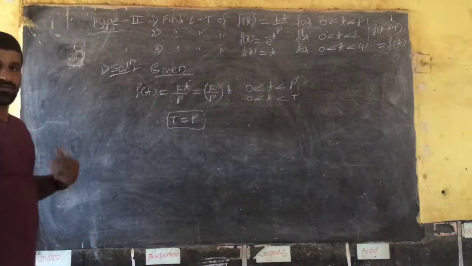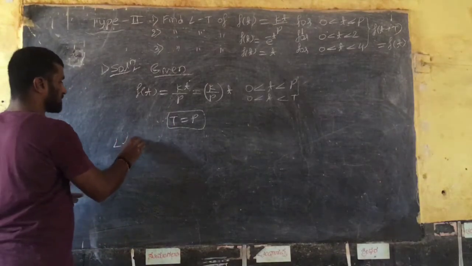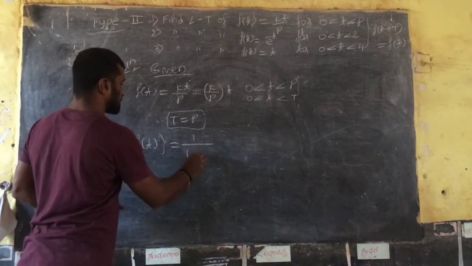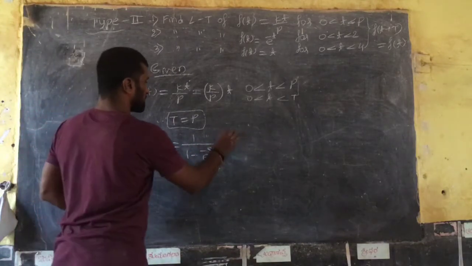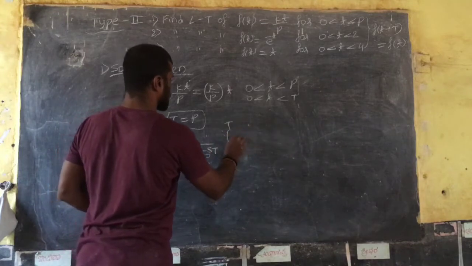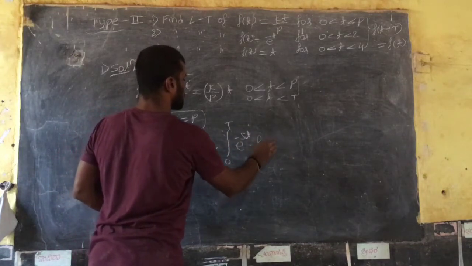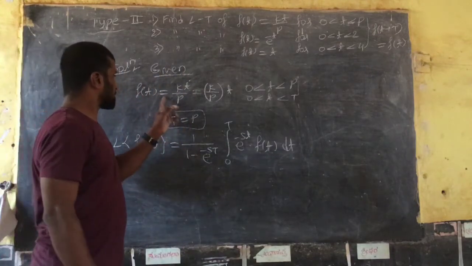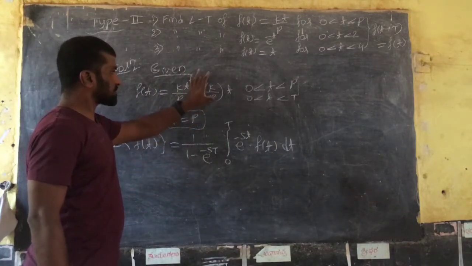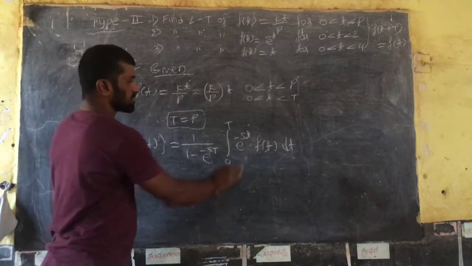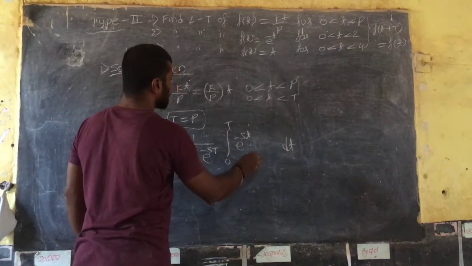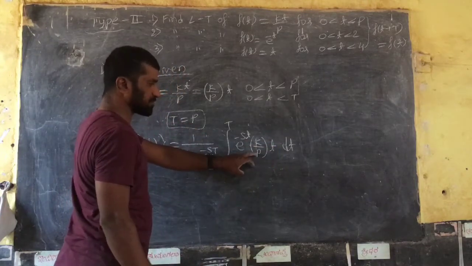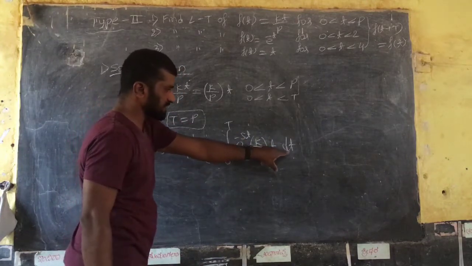To solve this, we know the formula for the Laplace transform of a periodic function: Laplace of f of t is equal to 1 divided by 1 minus e raised to minus sT, integration of 0 to T of e raised to minus st into f of t dt. Isn't it? So what is the function f of t? K by p is constant with respect to t, right? So put f of t is equal to k by p into t. Here k by p is a constant, take it outside because the derivative is dt.